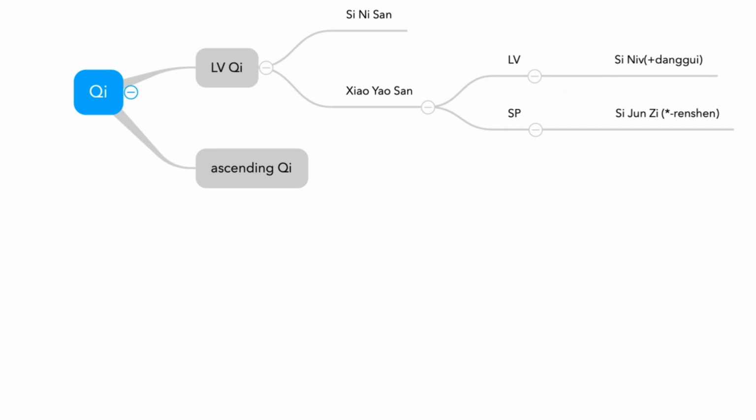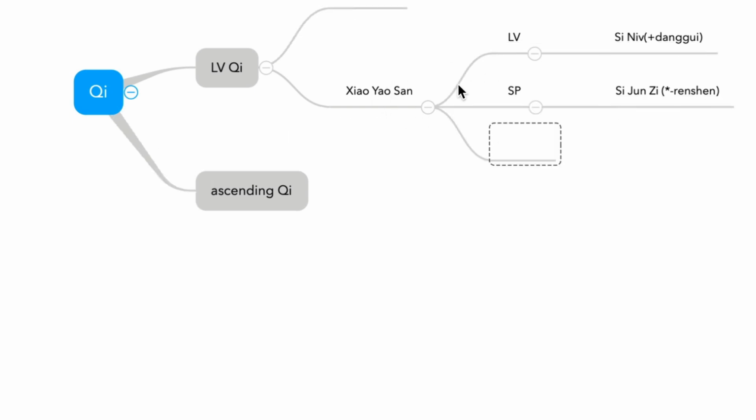So this is Xiaoyaosan. In terms of Xiaoyaosan, remember the pathology. The pathology is liver spleen disharmony. And Xiaoyaosan modification, Mudanpi and Zhizi. This is for menopausal symptoms, upper body heat. Mudanpi and Zhizi. This is Xiaoyaosan.